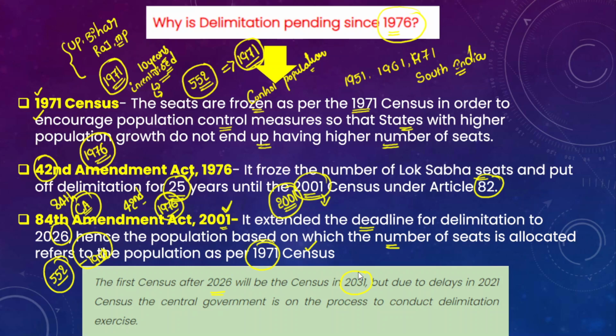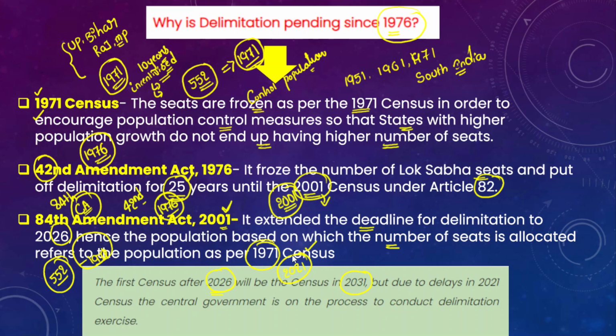The 84th Constitutional Amendment Act says that the delimitation exercise will be carried out as per population data after 2026. However, because of the COVID-19 pandemic, the 2021 census was delayed by the central government.